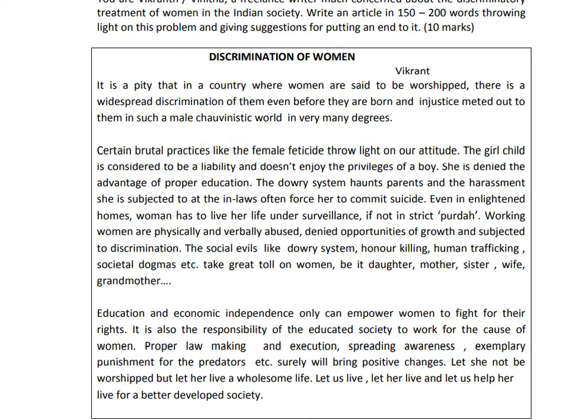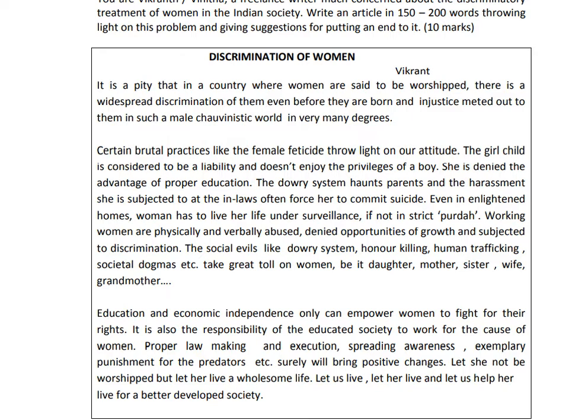Then we can see here how many paragraphs are there. There are 3 paragraphs. How have these paragraphs been separated? There's a line left in between the paragraphs. And remember that the modern style is that you have to leave one line in between the paragraphs. This is how it is to be understood. There's no need of a margin. If you leave a margin, no problem. If you don't leave a margin also, no problem. But you have to keep in mind that in between the paragraphs, you have to leave one line.